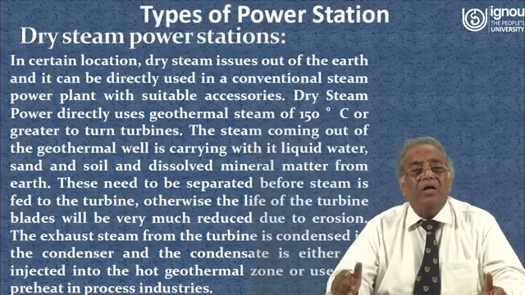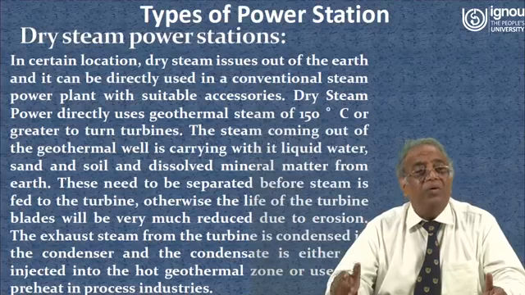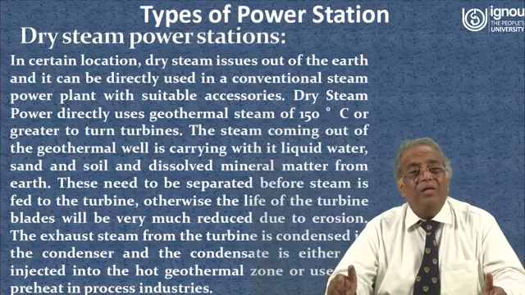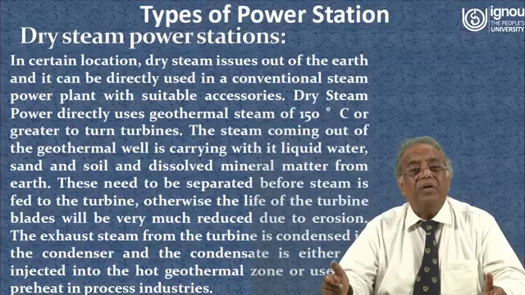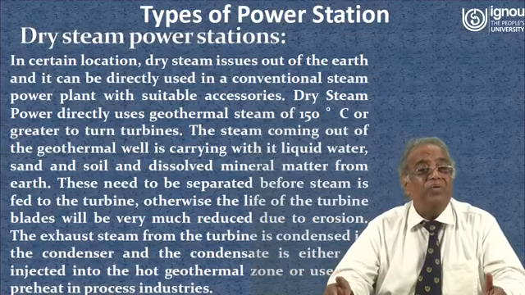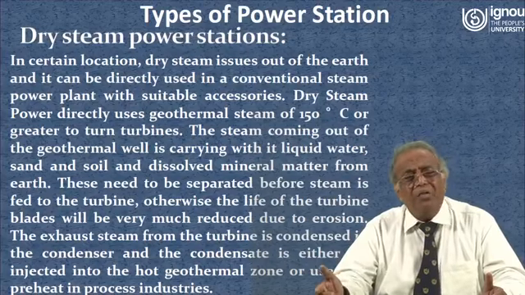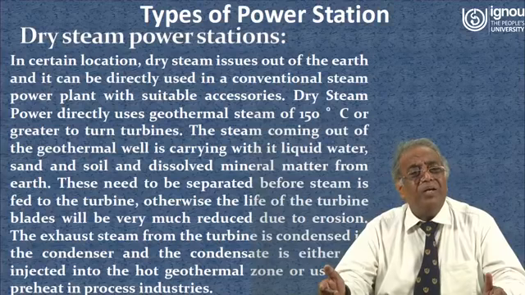The steam coming out of the geothermal well is carrying with it liquid water, sand and soil and dissolved mineral matter from earth. These need to be separated before steam is fed to the turbine. Otherwise, the life of the turbine blades will be very much reduced due to erosion.